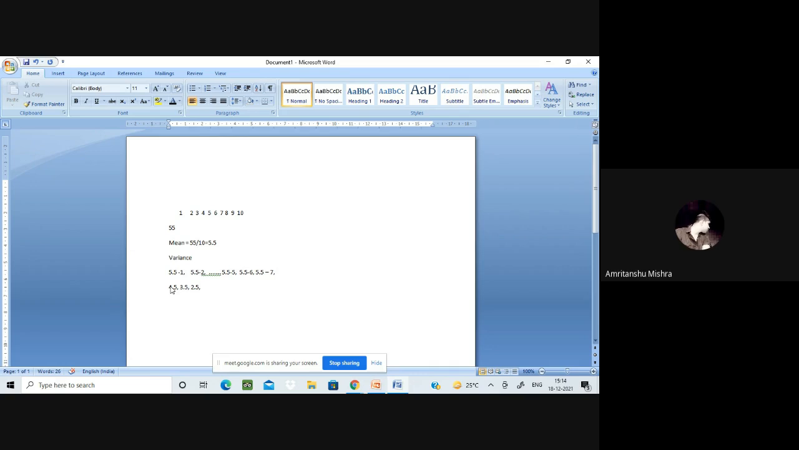And after that, I get 1.5. And after that, how much do I get? 5.5 minus 5. So I get 0.5. After that, how much do I get? 5.5 minus 6. So I get minus 0.5. Then minus 1.5, exactly. Then how much do I get? Minus 2.5. So now can you guess, if I add up these numbers, what will you get?